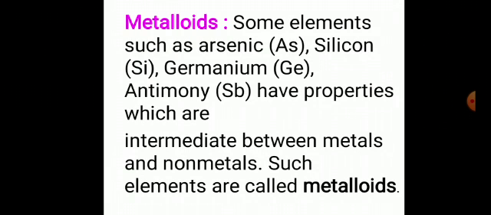Metalloids. Some elements such as arsenic, As, silicon, Si, germanium, Ge, antimony, Sb have properties which are intermediate between metals and non-metals. Such elements are called metalloids. Metalloids are the elements which possess properties of both metals as well as non-metals.